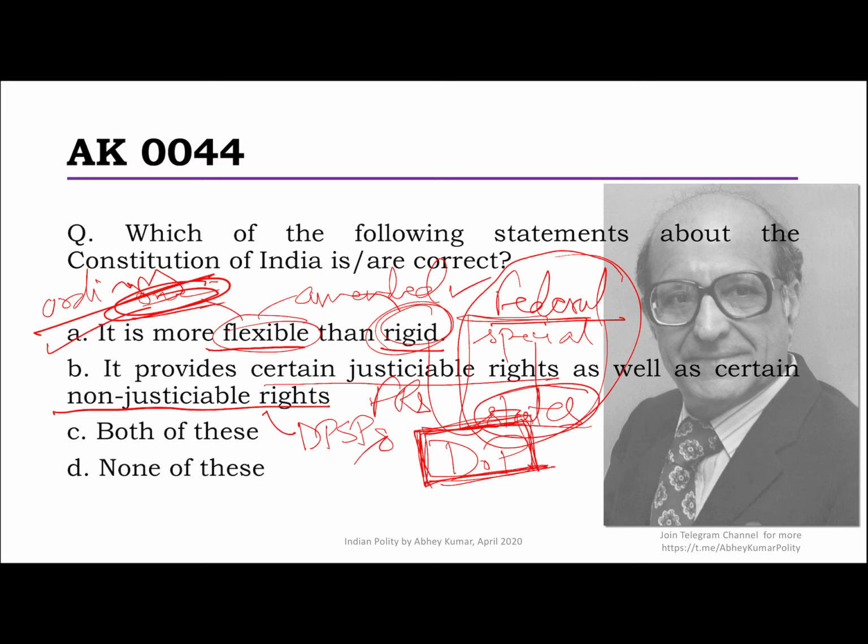Of course, they are a right because it puts a duty on the government of the day to enact laws to make certain provisions for the people. So as we read just a little while ago today itself, in Article 47, it says it is the duty of the state to raise the level of nutrition and public health and things like that. So it creates a duty on the state, and hence naturally it is a right of the people. But the point is, it is not justiciable.